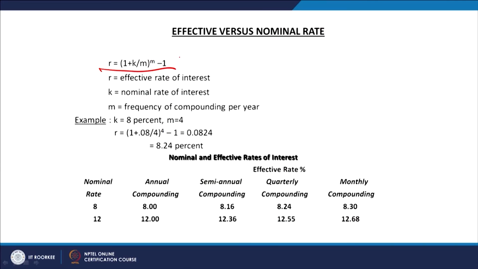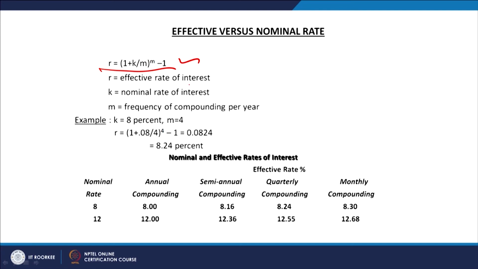If we allow the company to reinvest the interest also, that interest is known as the effective rate of interest, and that is different from, or more than, the nominal rate of interest. So in this case, the effective rate of interest can be calculated with the help of this model: R is equal to (1 plus k divided by m) to the power m, minus 1.